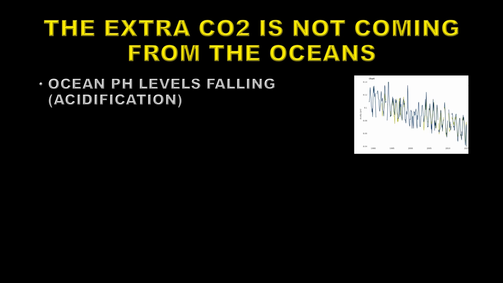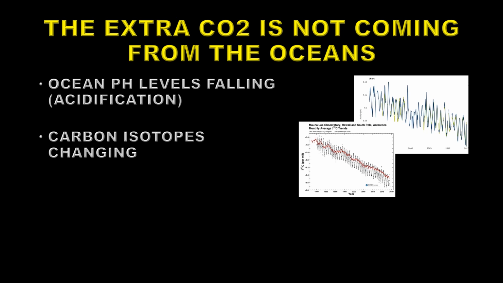One, ocean pH levels are falling, that's acidification. As the oceans absorb more carbon dioxide, they become more acidic. Now, if they were releasing more carbon dioxide than they're absorbing, then they would become more basic. And that's not happening. They are absorbing more carbon dioxide than they're releasing. Also, the carbon isotopes in the atmosphere are changing. They're indicating that the carbon that's being added to the atmosphere is old carbon. And that is the sort of carbon that comes from fossil fuels. Carbon dioxide coming from the oceans would be new carbon because it would be fabricated by the living plants in the ocean.